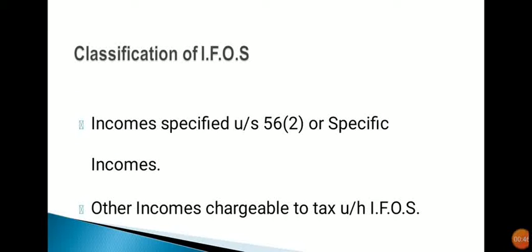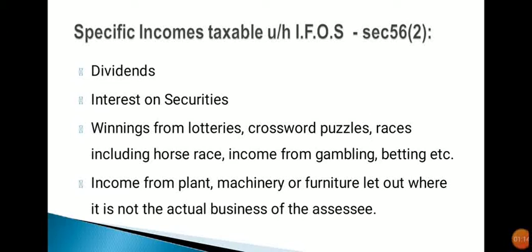Classification of income from other sources. Income from other sources are classified into 2 categories. They are incomes specified under section 56 subsection 2 or specific incomes, and the second one is other incomes chargeable to tax under the head income from other sources. Let us see the first category.